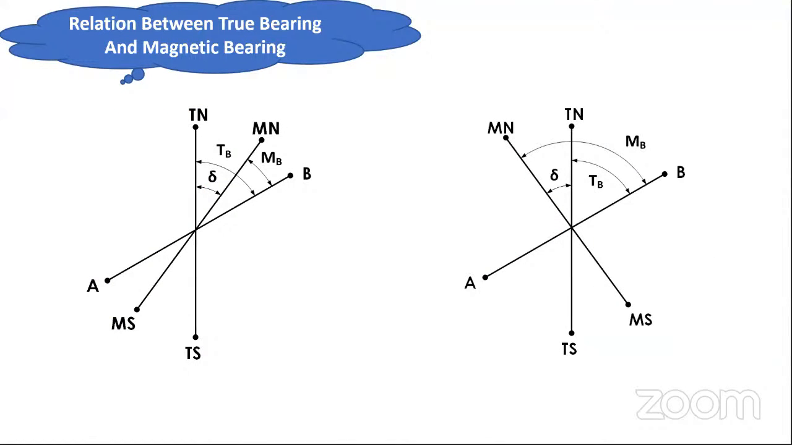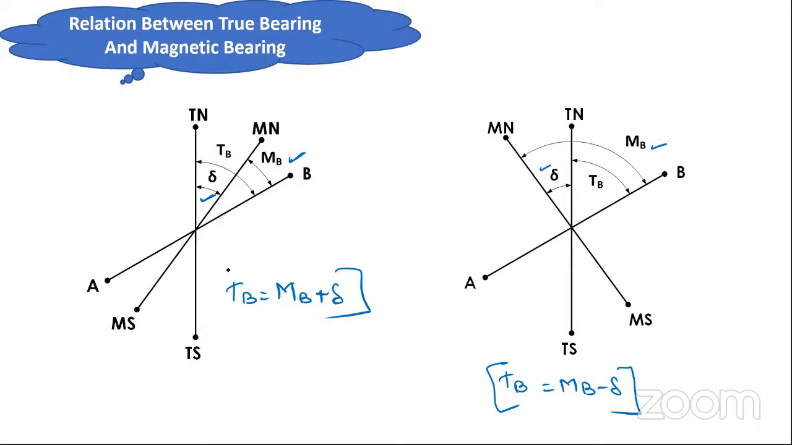Now, the relation between true bearing and magnetic bearing, we already discussed. If magnetic bearing is known and declination is known, then the true bearing will be equal to magnetic bearing plus declination. And in that case, true bearing will be equal to magnetic bearing minus declination. Is it or not? Just tell me.